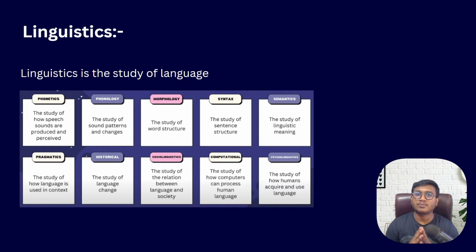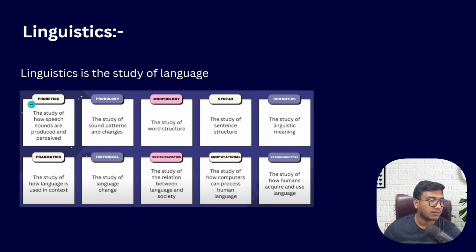Now see, to master prompt engineering, the first thing you should know about is linguistics. What is linguistics? Linguistics is nothing but the study of language. That means whenever you are studying any language, let's say English, inside the English language you have some kinds of linguistics.